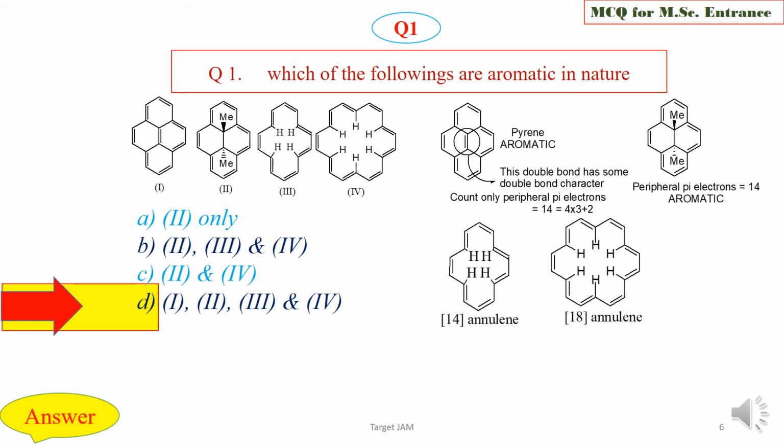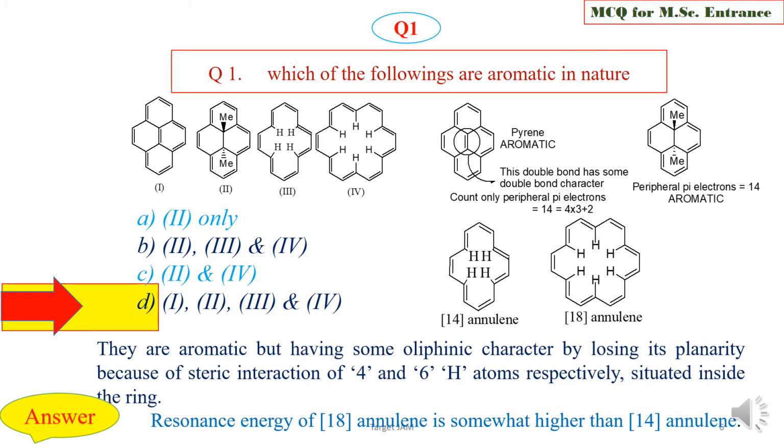And in these two cases, that is 14 annulene and 18 annulene, they are aromatic because they have a 4n plus 2 pi electron system, but have some olefinic character by losing planarity because of steric interactions of 4 and 6 hydrogen atoms respectively, situated inside the ring.